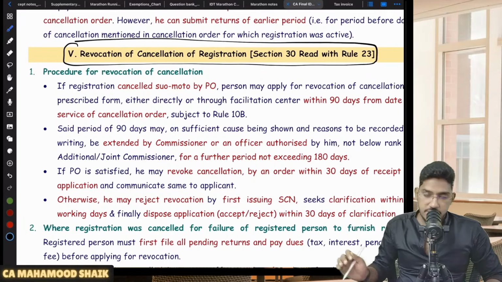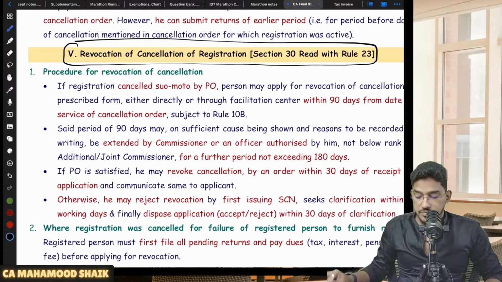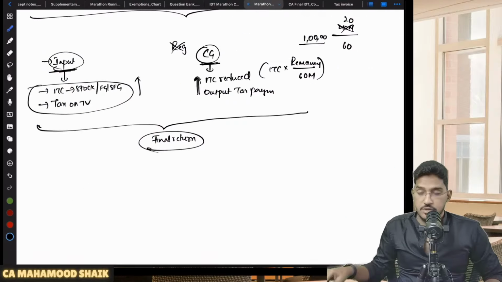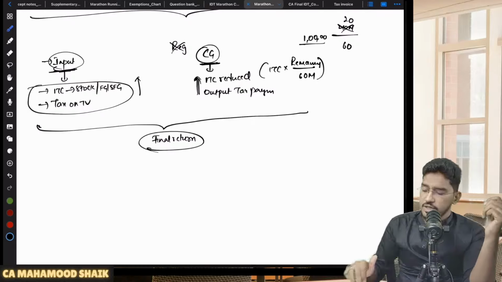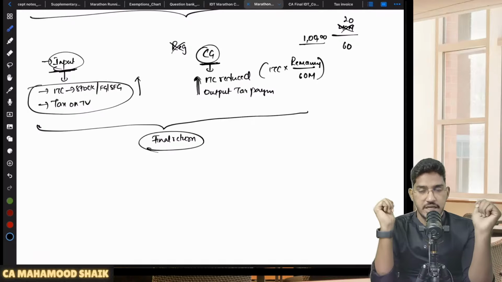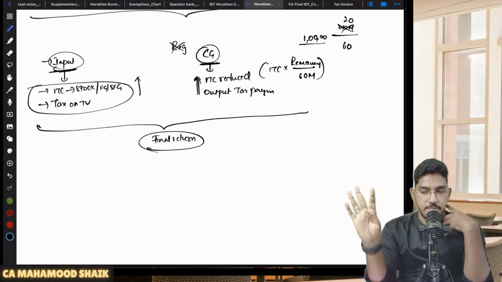Sir, what is this revocation of cancellation of registration? Let us say, for example, your registration has been cancelled suo moto by the proper officer. You did not make an application for voluntary cancellation. If you yourself go and submit an application, saying, sir, please cancel my registration, there is no way you are going to get it back.